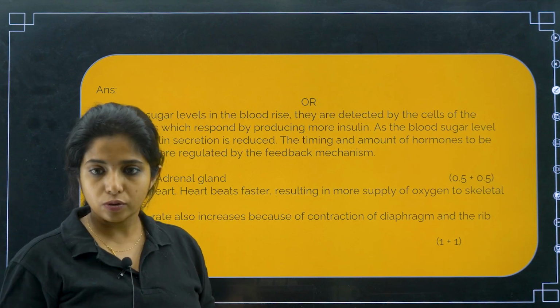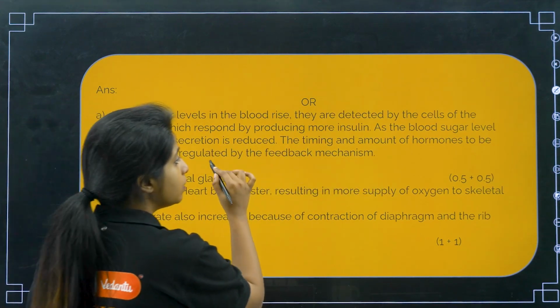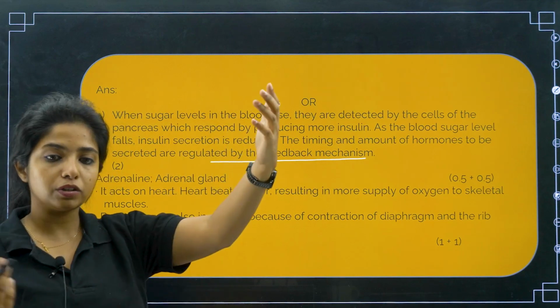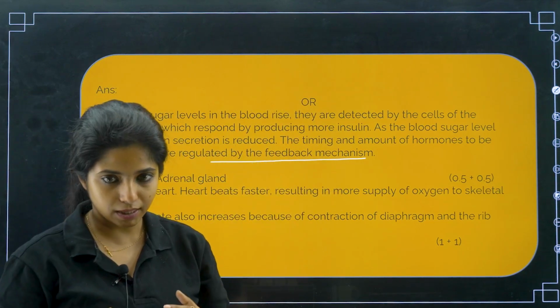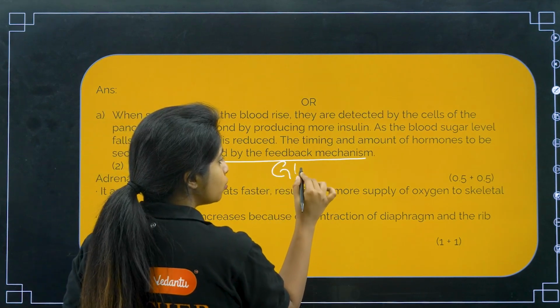So, that level is also reduced. The timing and the amount of hormone to be produced or secreted are regulated by a feedback mechanism. Only if it is way too much, that is when insulin is produced and makes it less. If it is way too less, the other hormone comes into play, and that is known as glucagon.